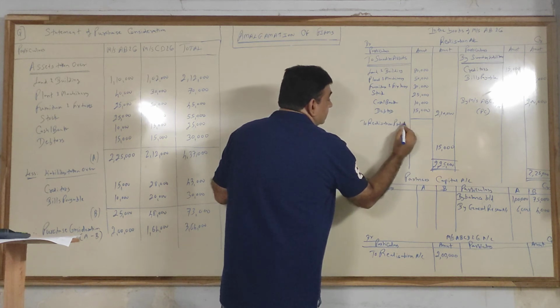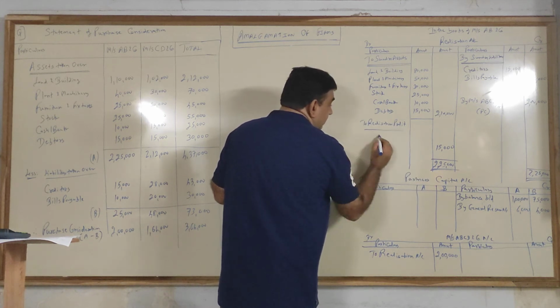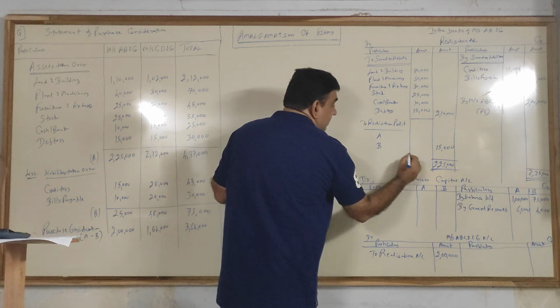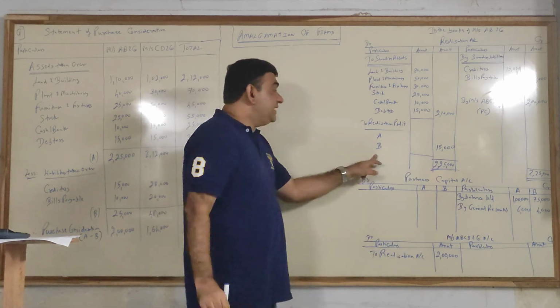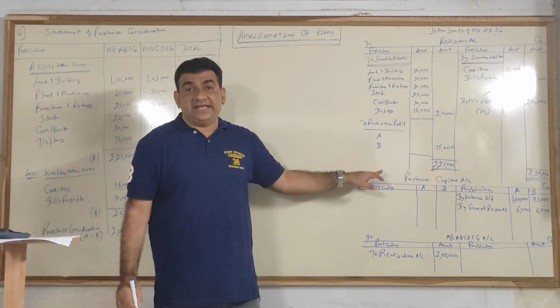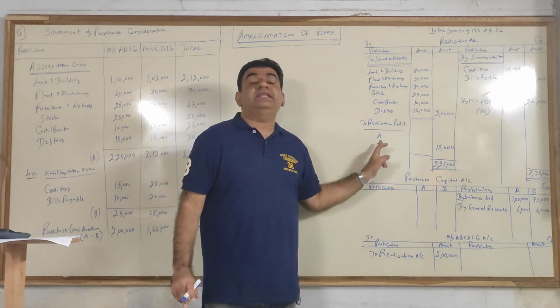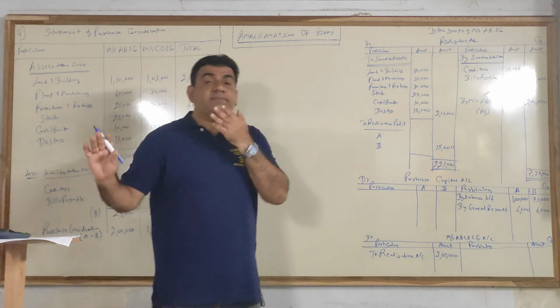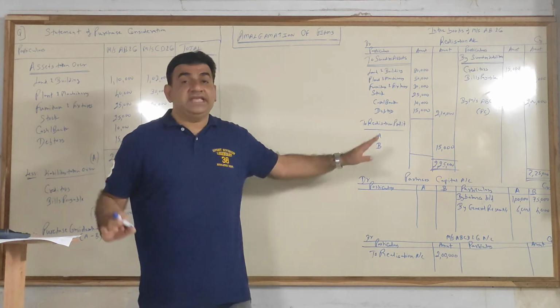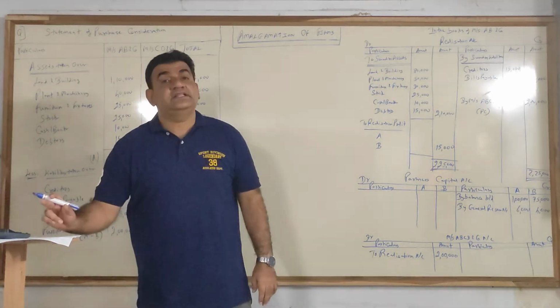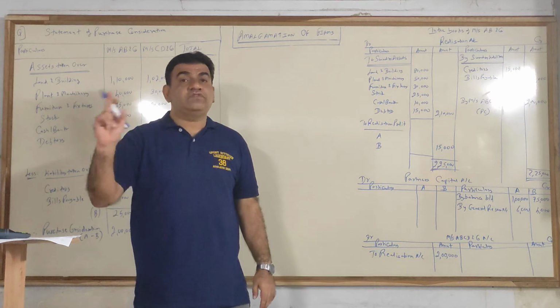Realization profit, underline A, B. In B's line this 15,000 should be there. This 15,000 will be distributed between A and B in their PSR. If the ratio is not given, it is equal; if the ratio is given, then in that ratio. 3:2 is the ratio of A and B.